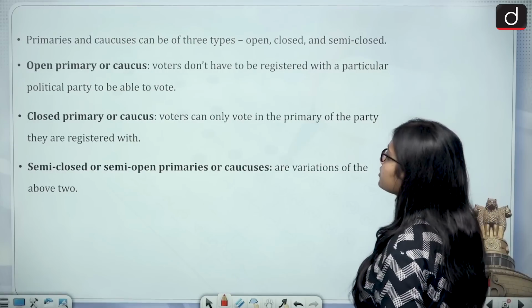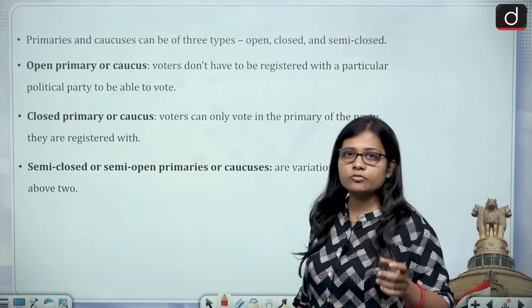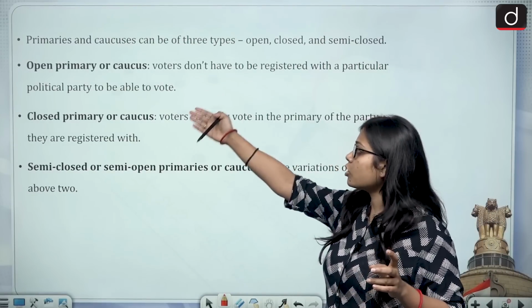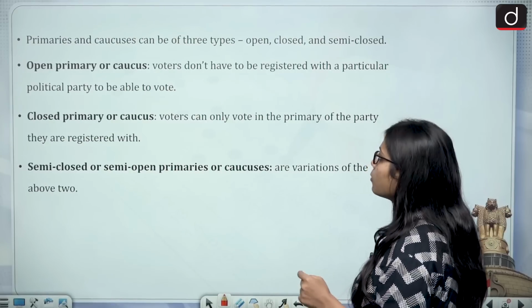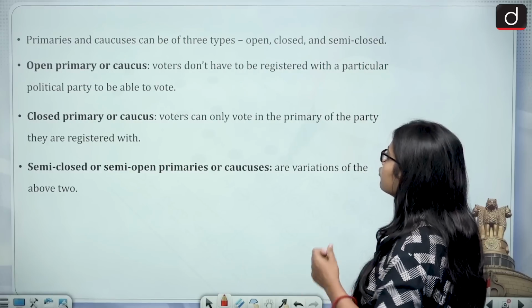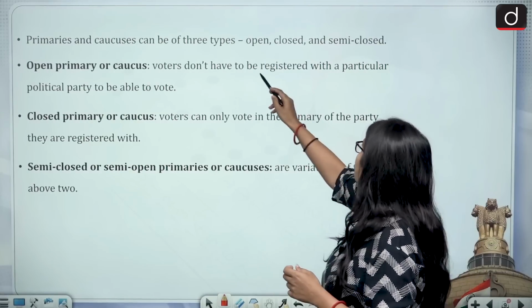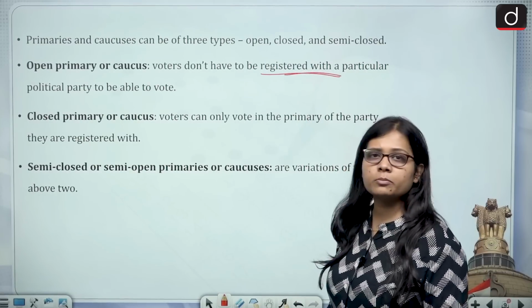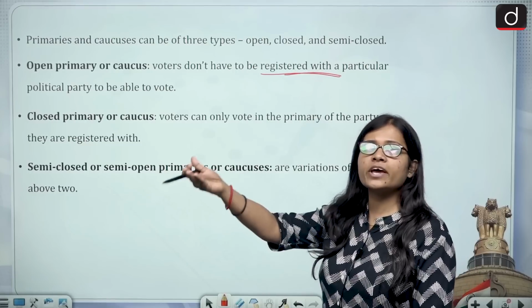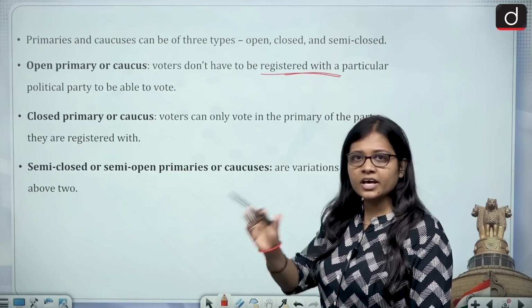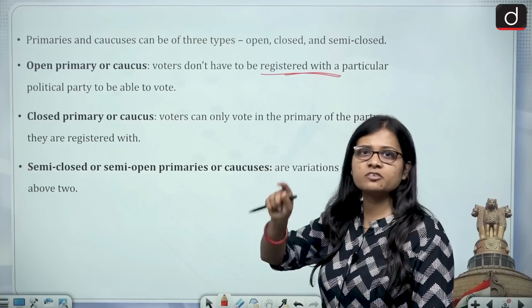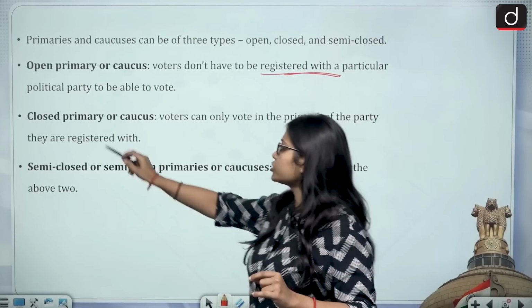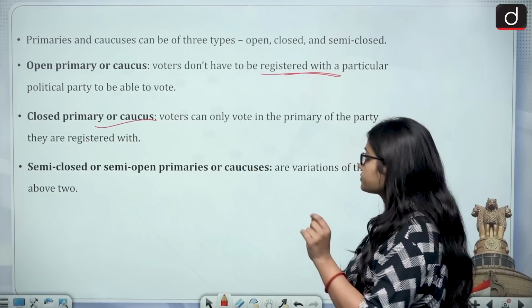Next, primaries and caucuses are of three types: open primary or caucus, closed primary or caucus, and semi-closed primary or caucus. In an open primary or caucus, voters do not have to be registered with a particular political party to be able to vote. They can vote for anyone whom they want to vote for. They are not associated with any political party, so they do not have to vote for someone very specific. Then comes the closed primary or caucus.